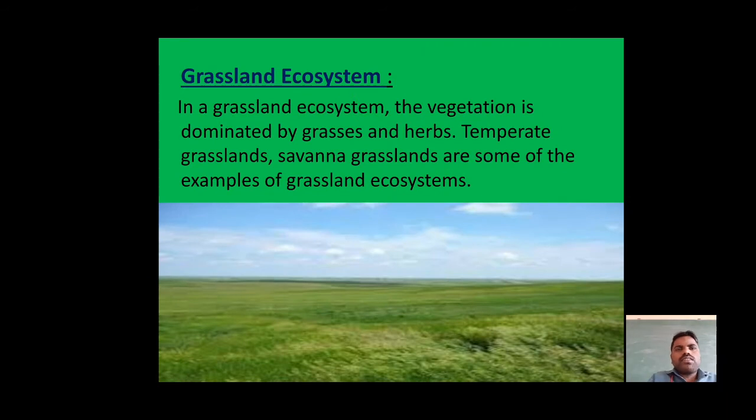Next one, the grassland ecosystem. Examples of grassland are savanna grasslands and temperate grasslands. Here the vegetation is dominated by grasses and herbs. Just remember this: examples for grassland ecosystem are savanna grasslands and temperate grasslands.